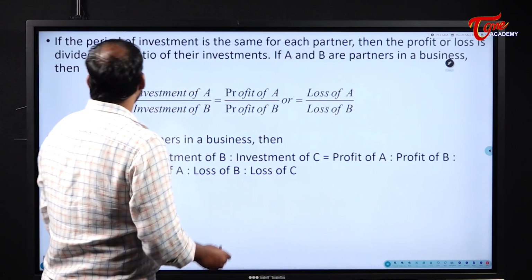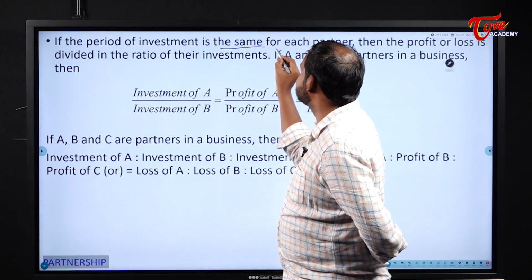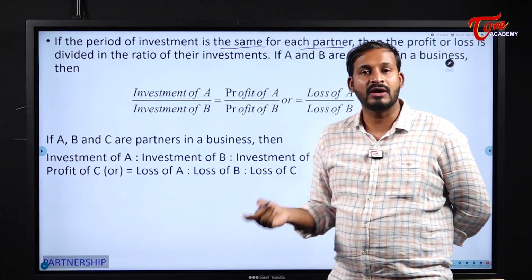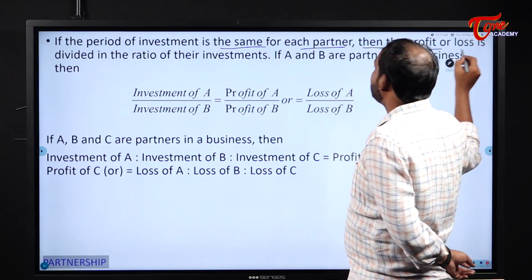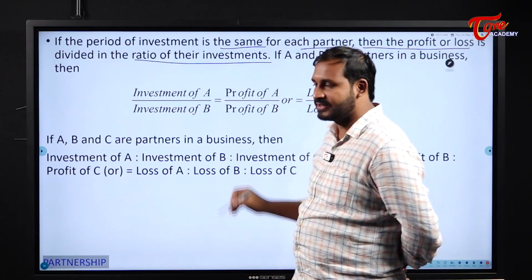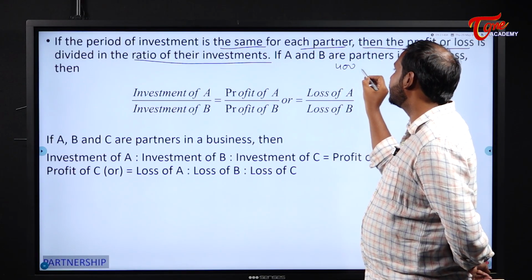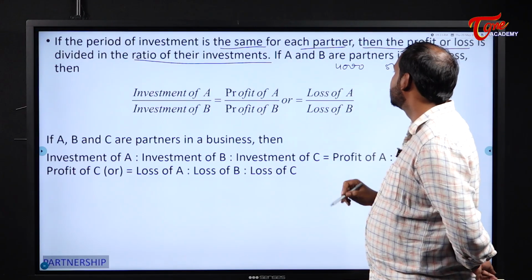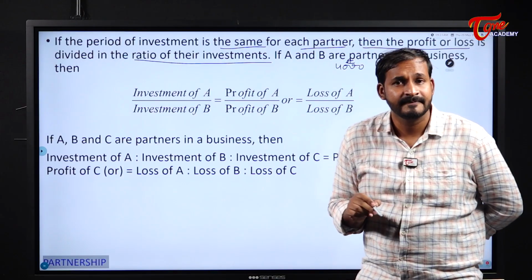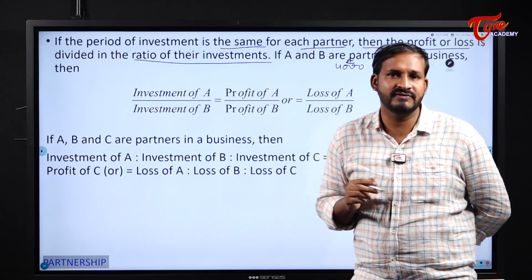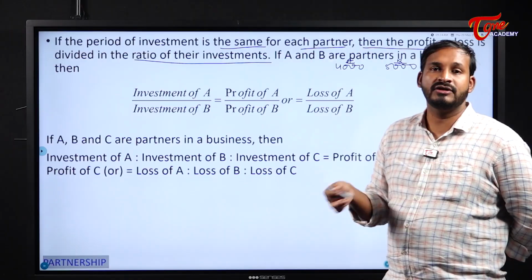Right. First, this is the case of simple partnership. If the period of investment is same for each partner, what type of partnership is it? It is a simple partnership. Then the profit or loss is divided in the ratio of their investments directly. Just now I have told you, right? There are two friends. One invested 4,000 in the business and one invested 5,000. Who will get more profit, A or B? Definitely B. Why? B is investing more than A. So in what ratio should they divide? According to their investment ratio.